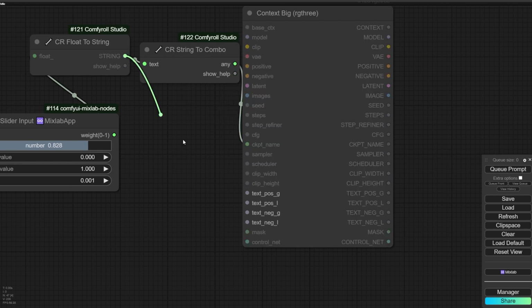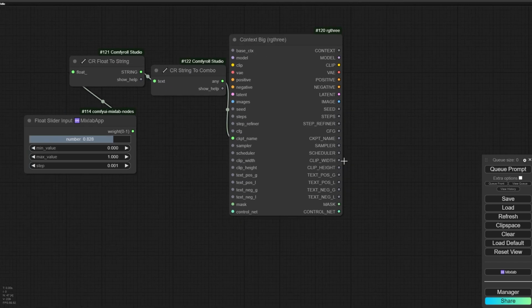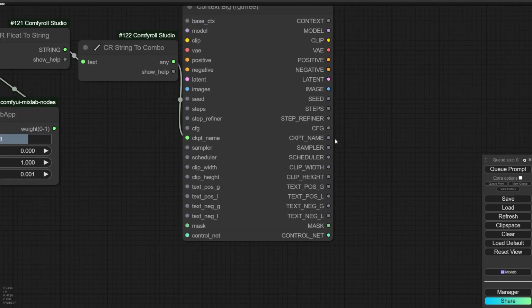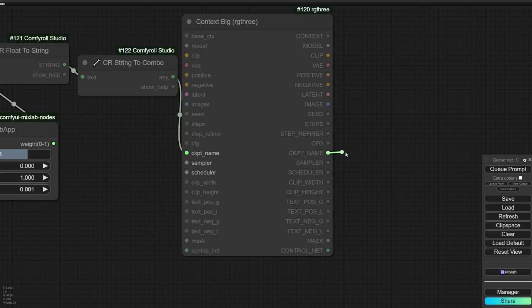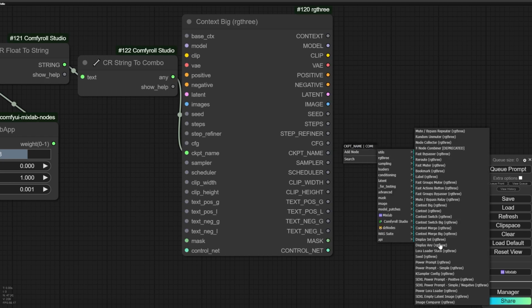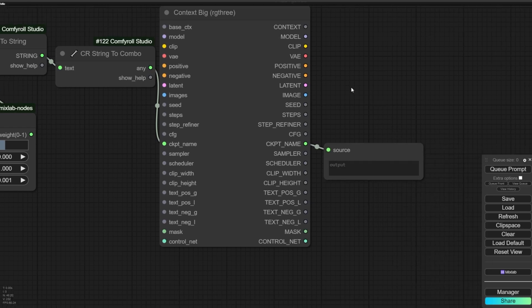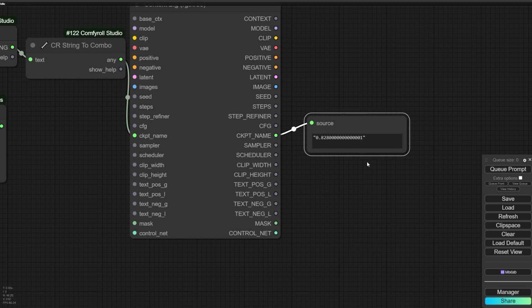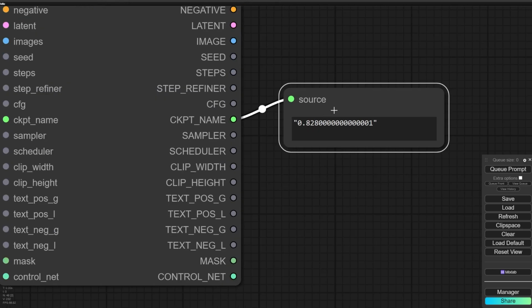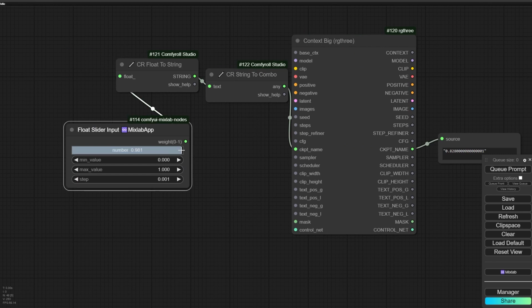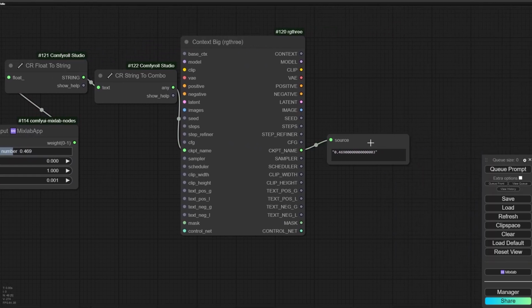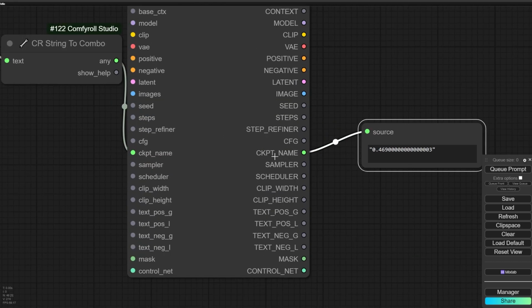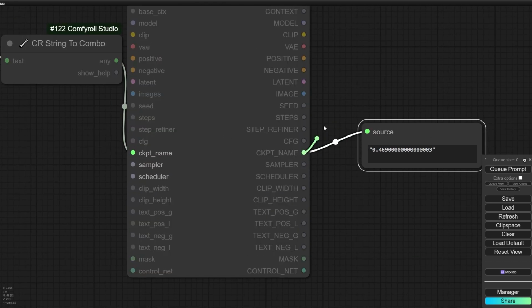CKPT name, because the string was also not able to connect to that. Now I sent that and I have to get the output. So to test that, I will connect the output to RG3 display any, right click and queue. So okay, we got that. We got the input and this is working.